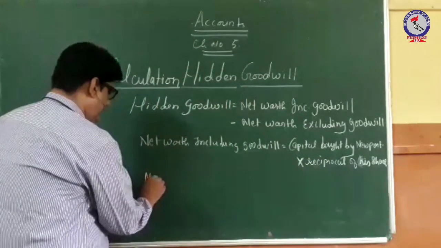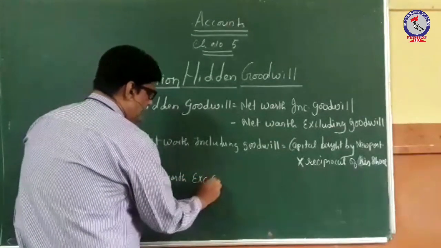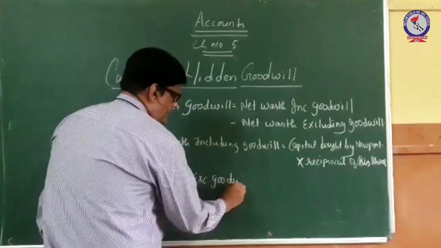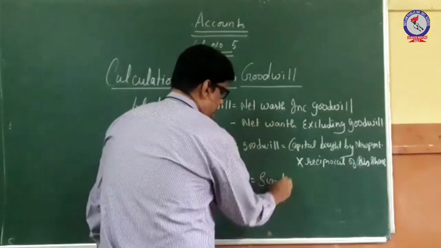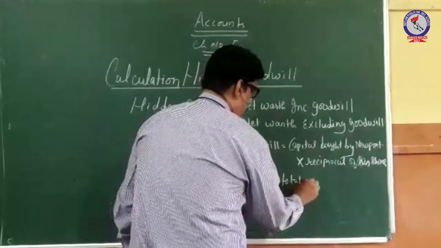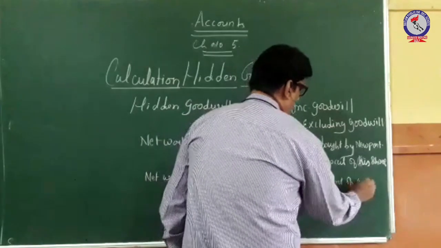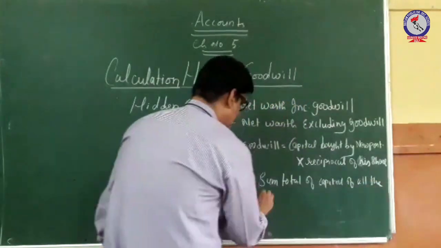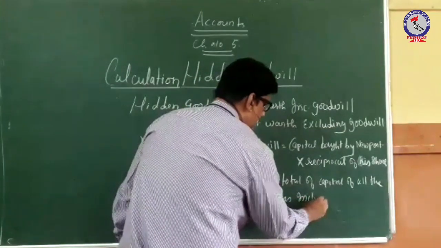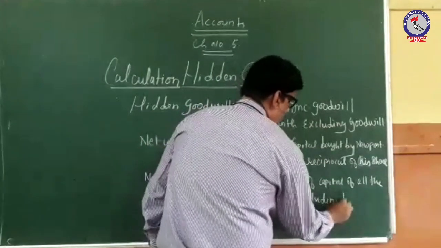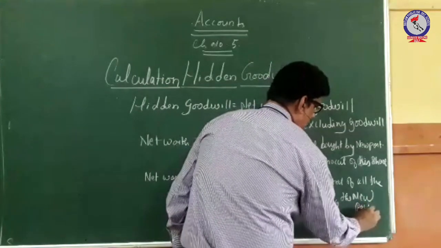Then net worth excluding goodwill is the sum total of the capital of all the partners including the new partner.